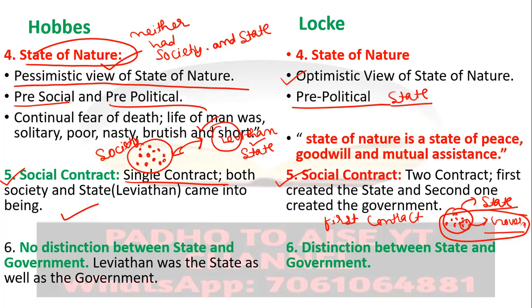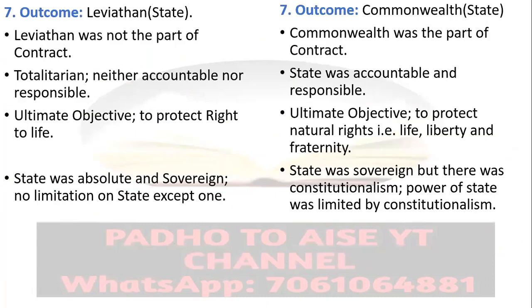So the next difference I have written is that in Hobbes there is no distinction between the state and government, because government and the state is equal to Leviathan, is equal to king, is equal to monarch. They all are conterminous, synonymous to each other. Like in the medieval period, the power was concentrated in his hand. On the other hand, there is a clear-cut distinction between the state and the government. And in fact, government was the part of the contract. And the same point would be repeated here.